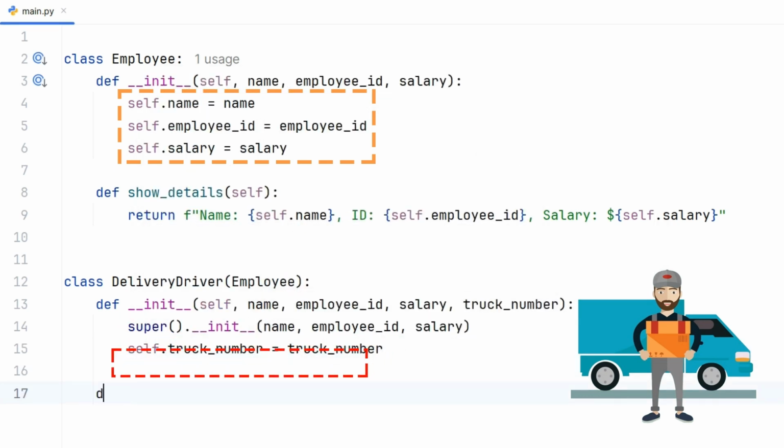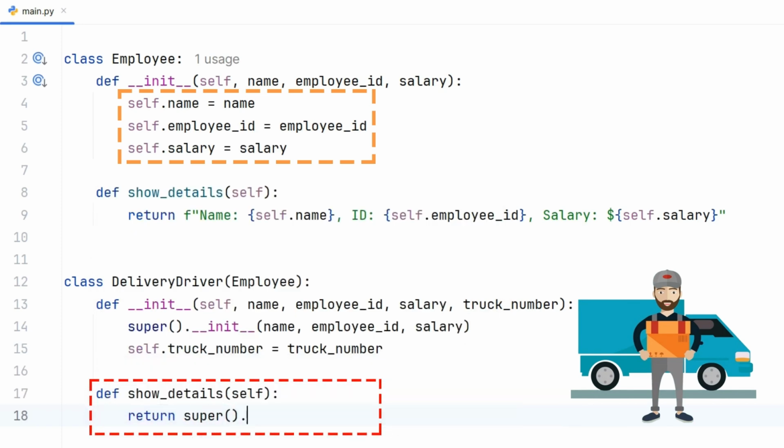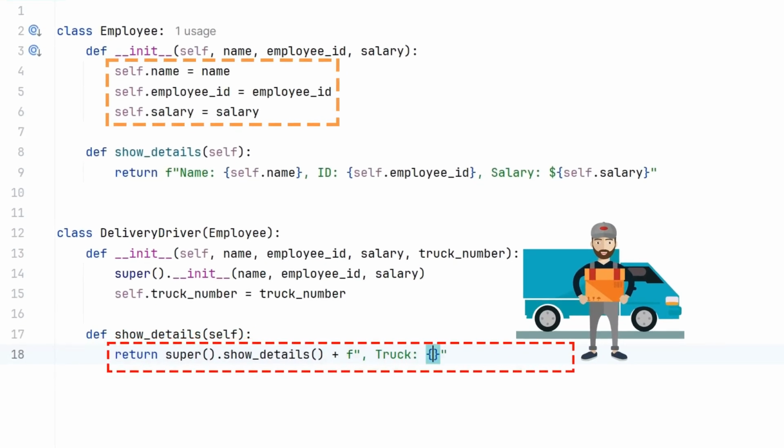Then we modify the show details method in the child class to include the truck number along with the common employee details. Since we do not want to rewrite the same code, we again use super inside this method. It calls the show details method from the parent class and adds the truck number at the end.